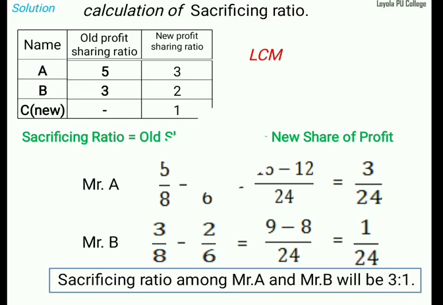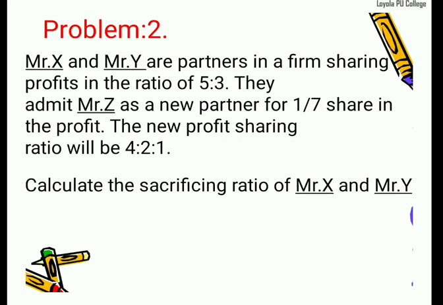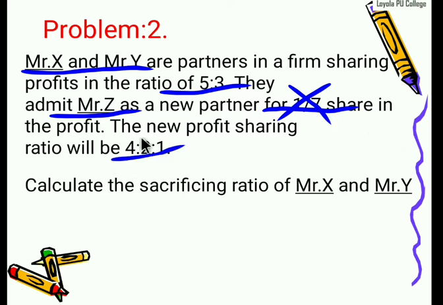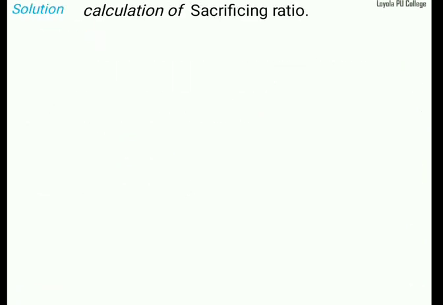Let me go one more problem, same type. Calculation of sacrifice ratio. As per the question, X and Y, 2 partners, sharing profit and loss in the ratio 5 is to 3. Then the old ratio is 5 is to 3. Mr. Z is admitted as a new partner with a 1 by 7th share. We don't need anything from this; we need only the old ratio and new ratio. The new profit sharing ratio is 4 is to 2 is to 1. Calculate the sacrifice ratio of Mr. X and Y. Sacrifice ratio we should find out only for the 2 partners X and Y. Let me go for the solution.